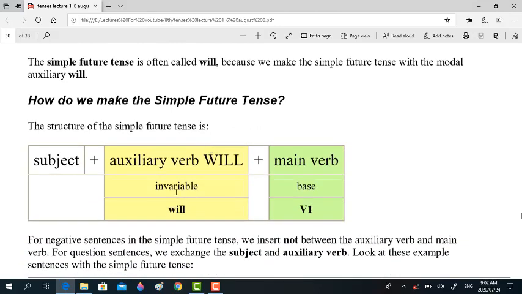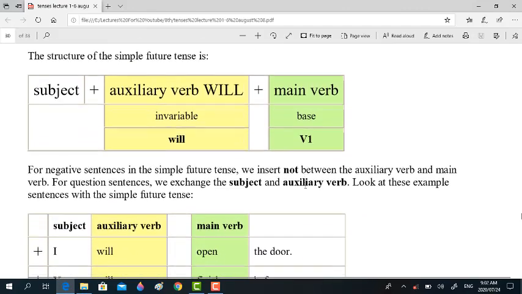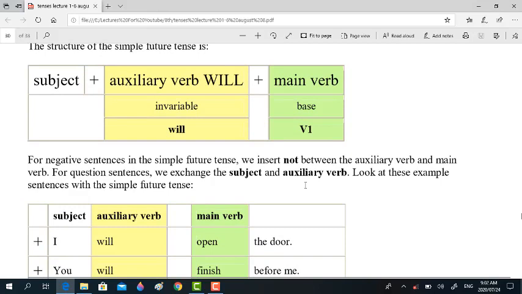How do we make the simple future tense? Subject plus auxiliary will. It's invariable, means it will remain constant, plus the base form of verb, that is first form of verb, right? For negative sentences in the simple future tense, since we already have auxiliary will over there, we insert not between the auxiliary verb and main verb. For question sentences we exchange the subject and auxiliary, as we have been doing.